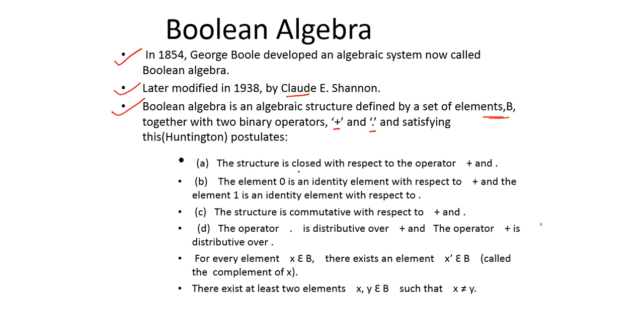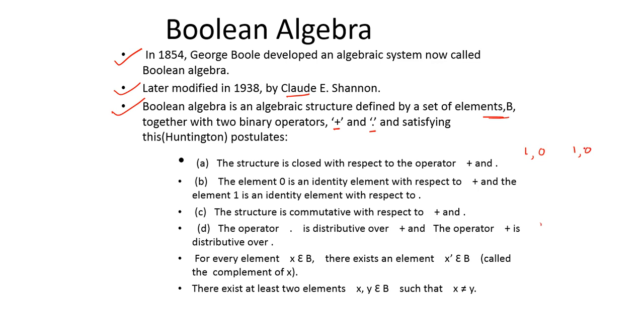The structure is closed with respect to operators plus and dot. So what does closed mean? We have two elements over here, that is 1 and 0. I will use 1 and 0 as the input, and after processing, I will get the output as 1 or 0. So the input is either of these two values, and the output is also either of these two values.